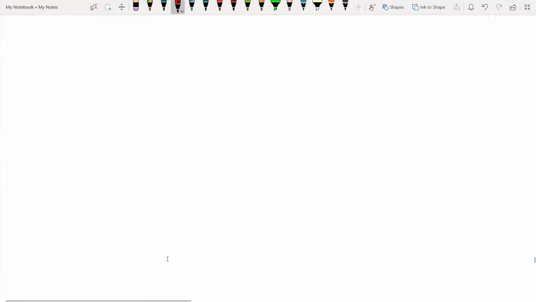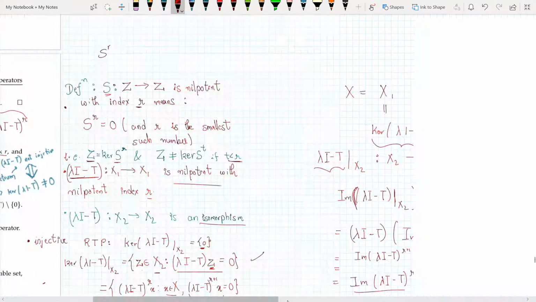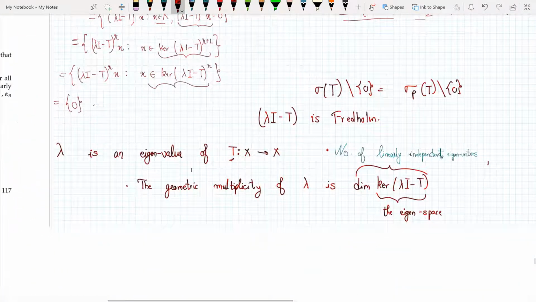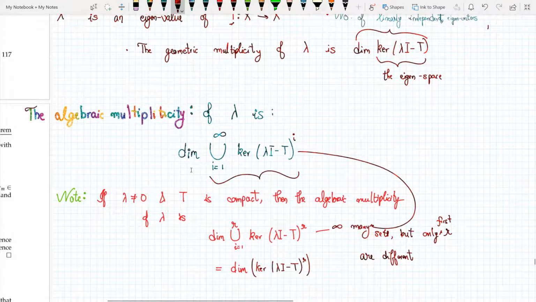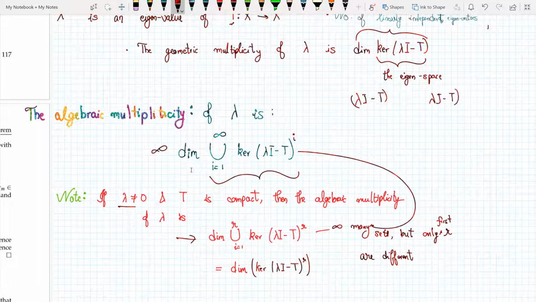Now going back to algebraic multiplicity, this is the algebraic multiplicity of λ. I know that if λ is not equal to 0 and T is compact, the algebraic multiplicity of λ is the dimension of this, because it's only up to r values. But if λI − T is Fredholm, then (λI − T)^r is also Fredholm.